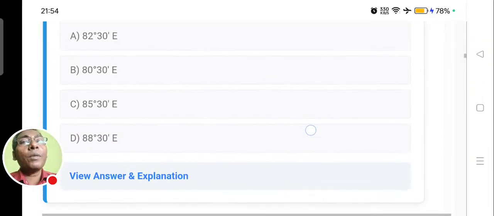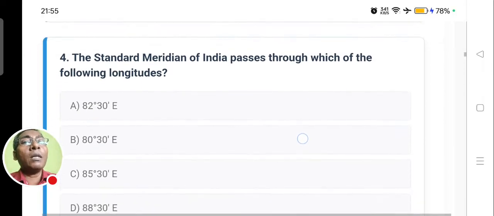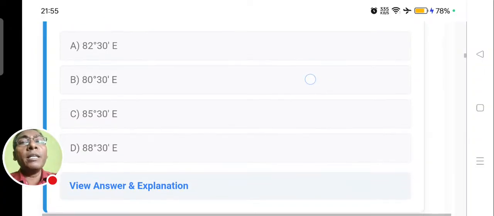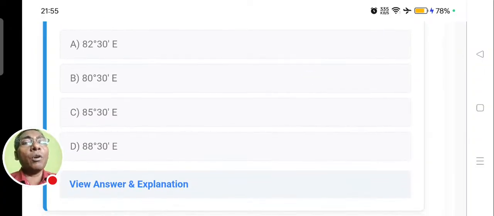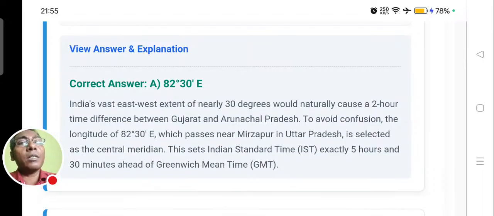It says which passes through the following longitude. The standard meridian of India passes through which longitude? India is a vast expanded land comprising nearly 30 meridians, which is also giving us a time difference of 2 hours between Gujarat and the northeastern states. So look at this.